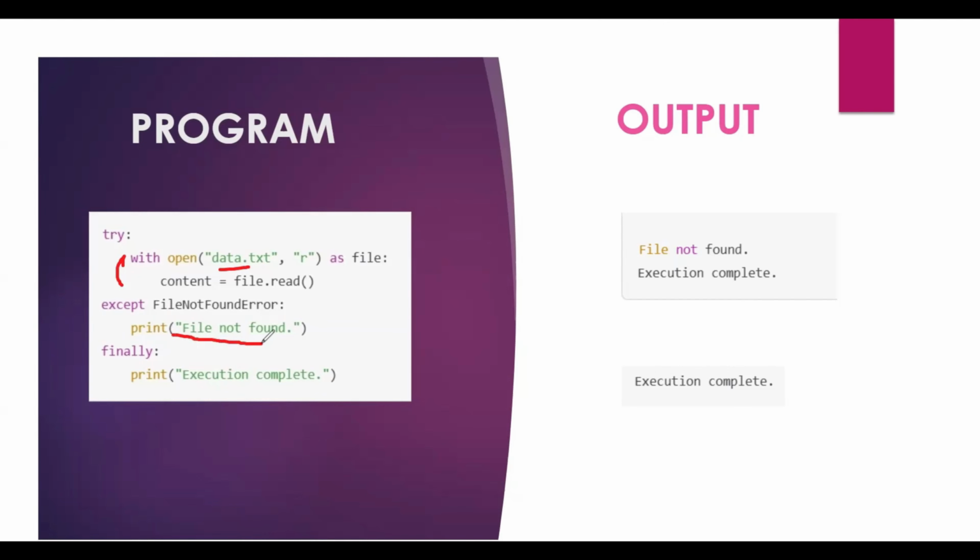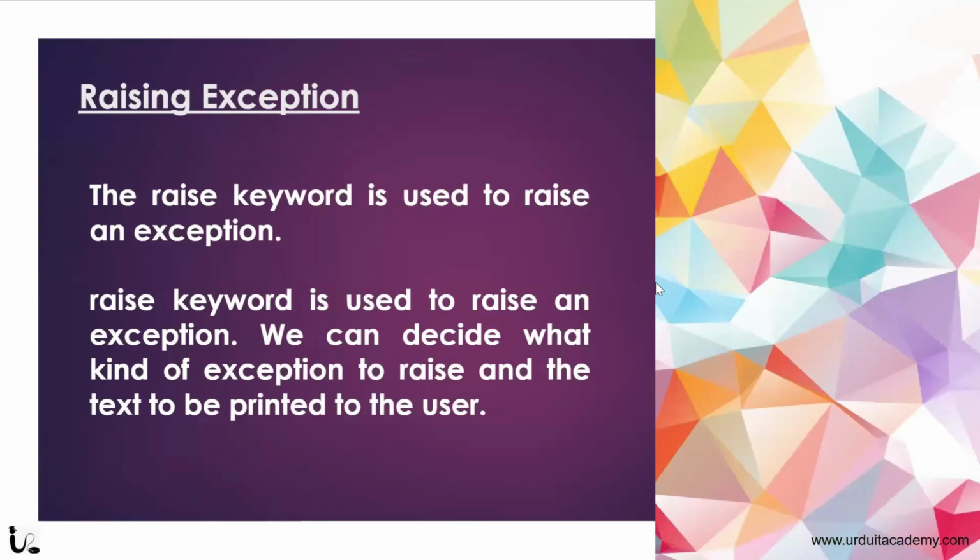So whether the error happens or not, the finally block will always execute. You can see it's making an error, an exception, and it executes the finally block. This is when the error has happened, and this is when there is no error. Even though there is an error or not, the finally block will always execute. Clear?